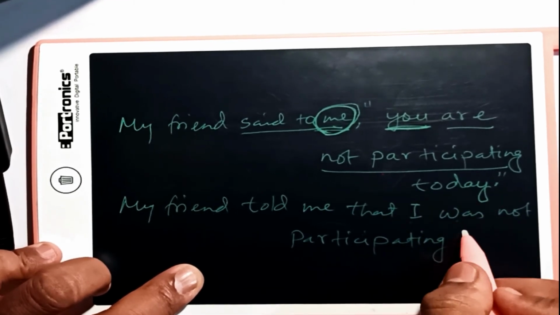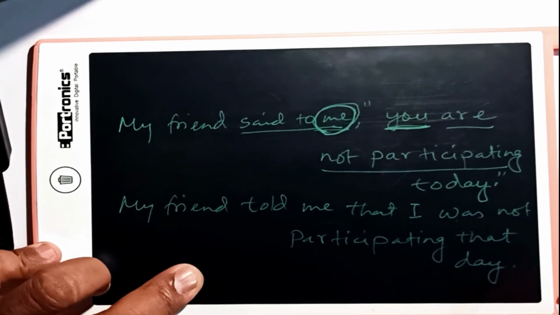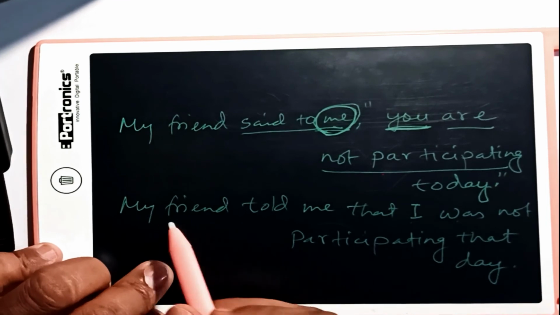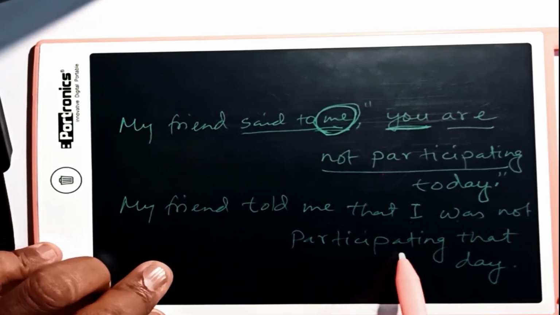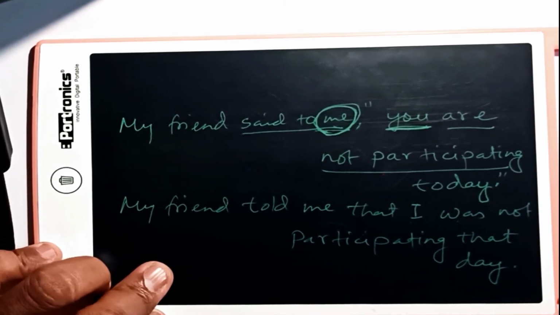Today will change to that day. This is how nearness will be deferred to farness. So this is how this sentence will be changed to, my friend told me that I was not participating that day.